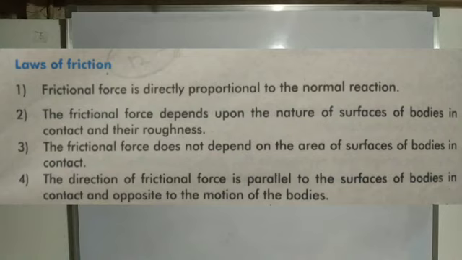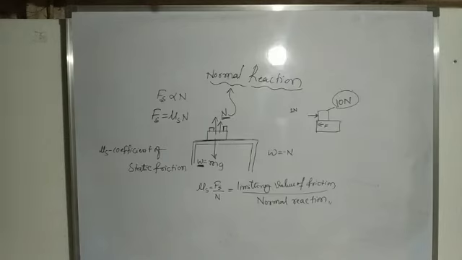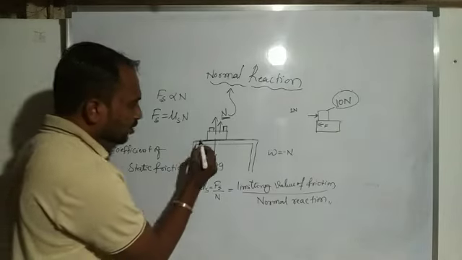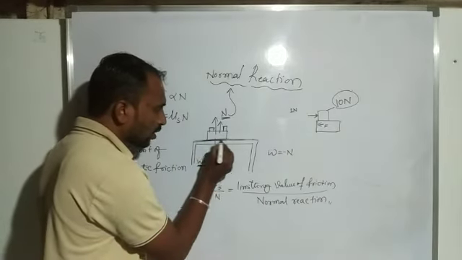And next, the direction of the frictional force is parallel to the surface of the bodies in contact and opposite to the motion of the body. It means this frictional force is always parallel to the contact surface.